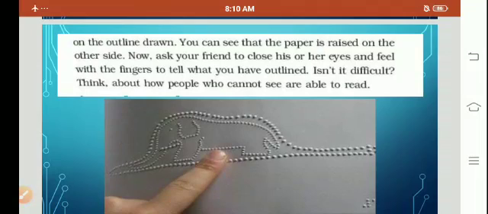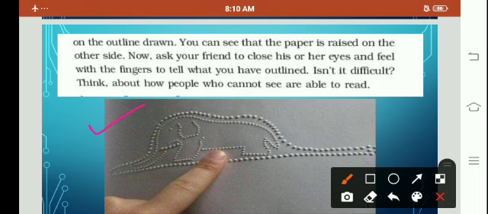So, children, what you have to do is take a thick paper and poke it with a sharp wood or a needle and draw the picture of any animal. For example, here in this picture we can see the picture of an elephant. So draw the picture of an elephant and poke the picture with the help of a needle. Take help of your parents. Then turn the page and touch the picture, and you will be able to recognize the picture of the particular animal. For example, it is an elephant over here.